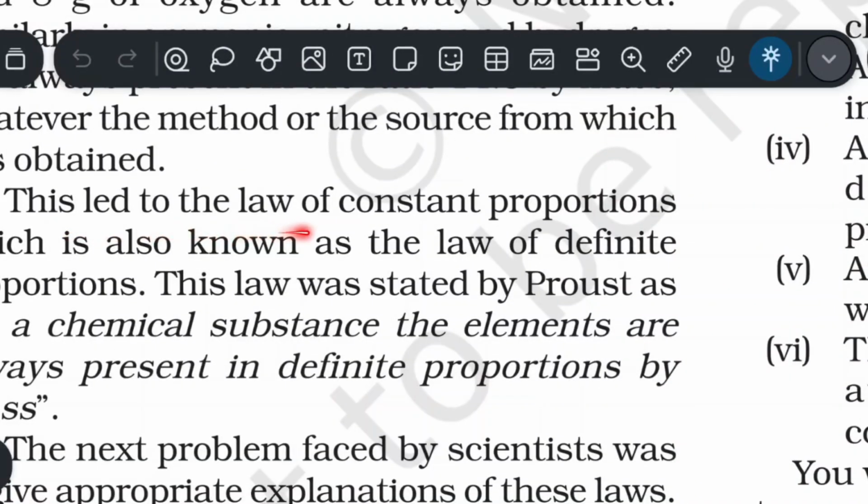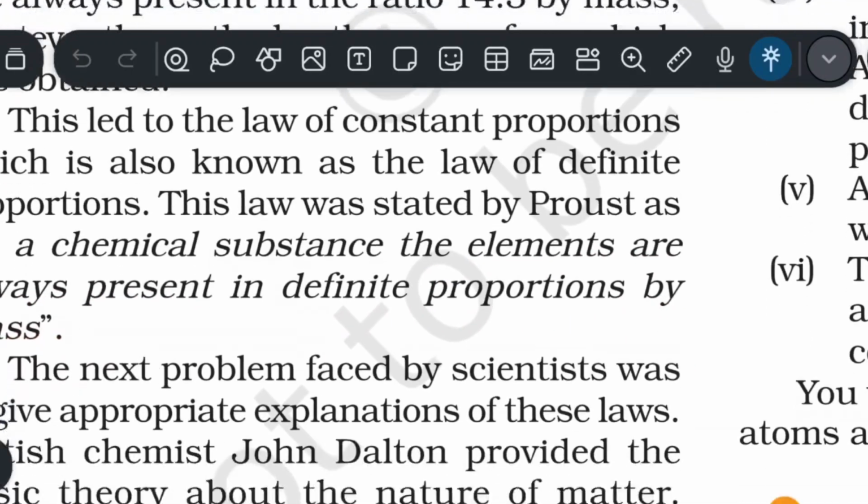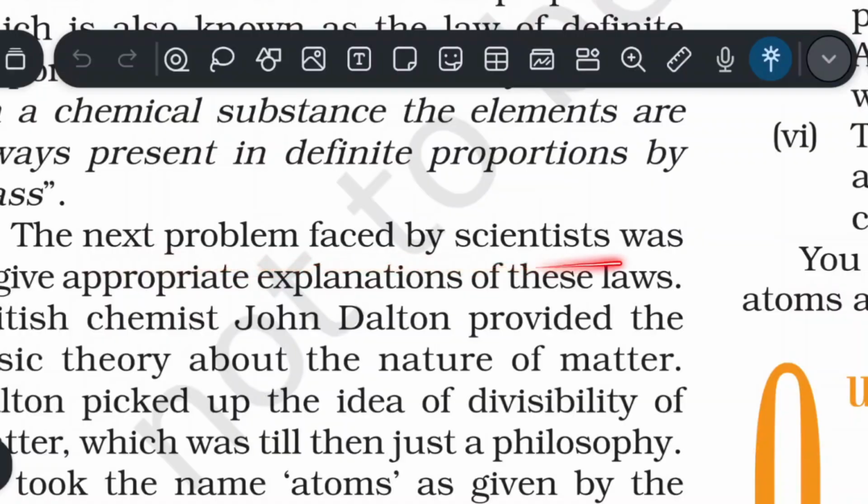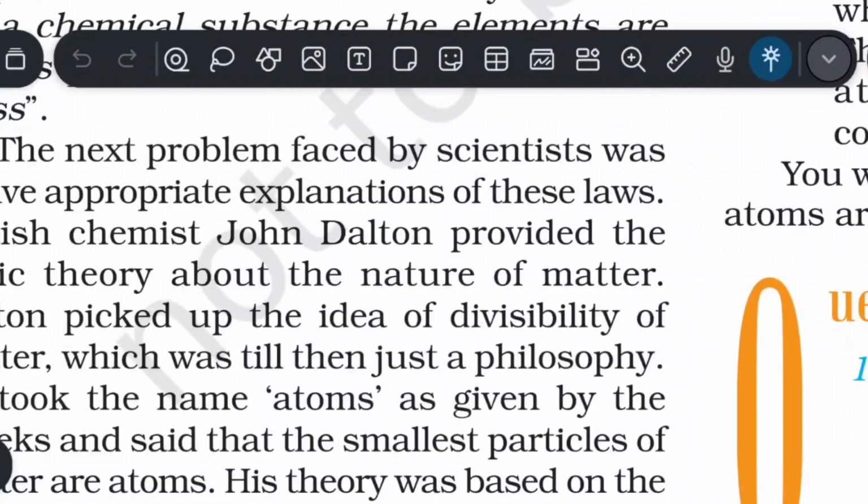This led to the law of constant proportion, which is also known as the law of definite proportion. This law was stated by Proust as: in a chemical substance, the elements are always present in definite proportion by mass. The next problem faced by scientists was to give appropriate explanation of these laws.